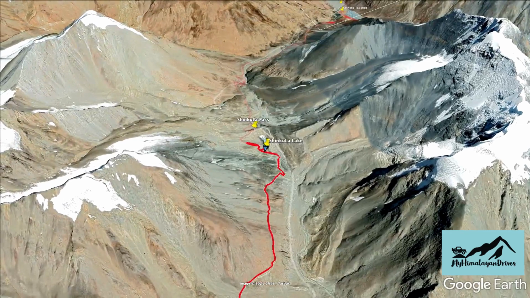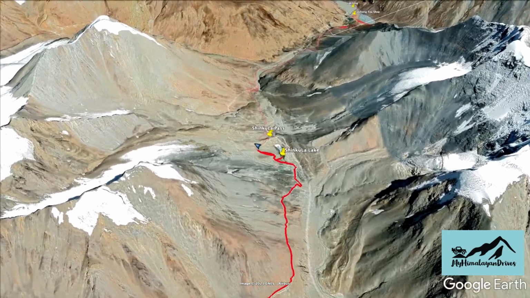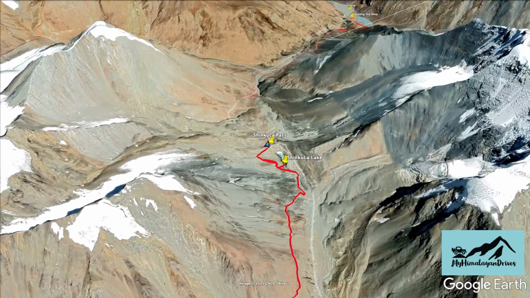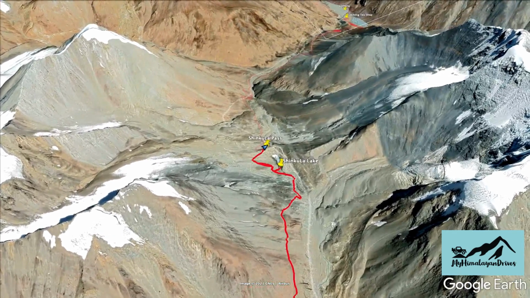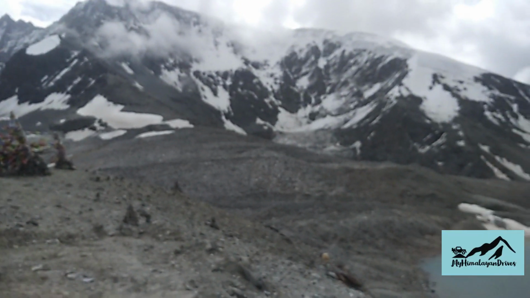We spend some time at the lake and then we start for the Sinkula Pass. From the lake, Sinkula Pass, the gateway to Janskar, is just a 5 minute drive. Sinkula Pass acts as a border between the Great Himalayan Range and the Janskar Range.